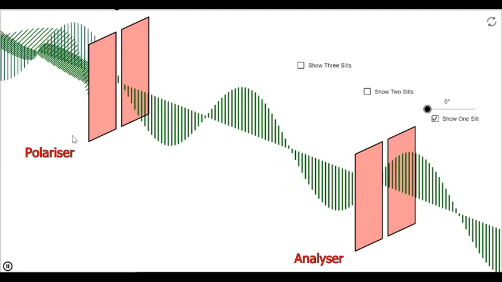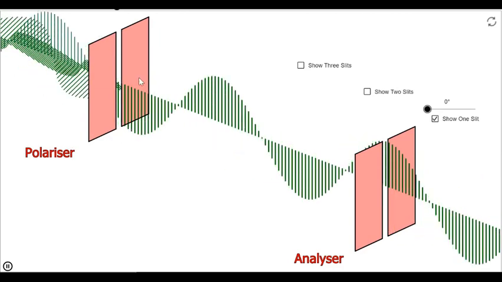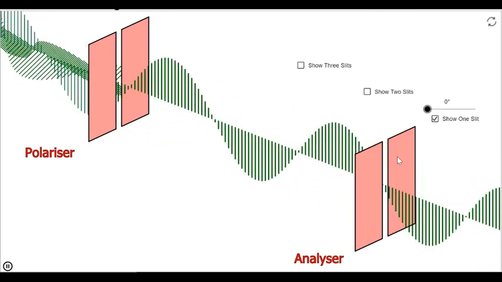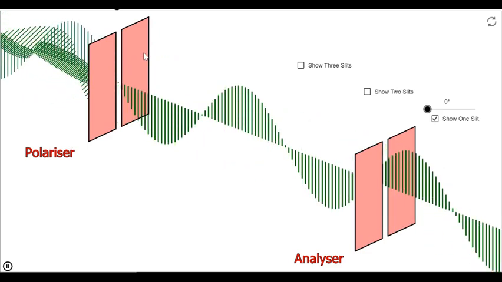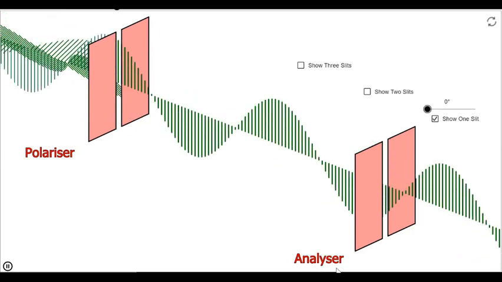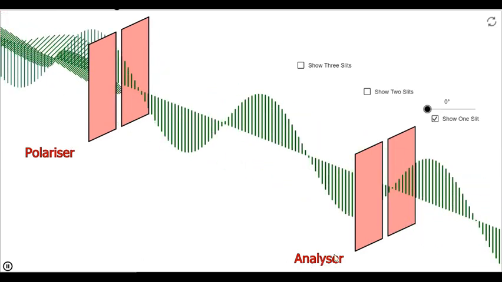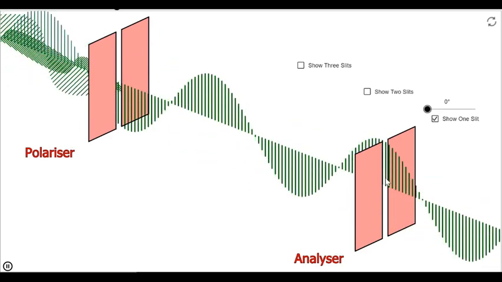Now to verify whether your light has been polarized or not, we will take the same Polaroid and put it here. This is known as your analyzer. This analyzes whether the incoming light is polarized or not.